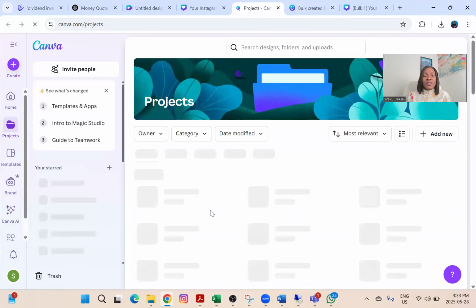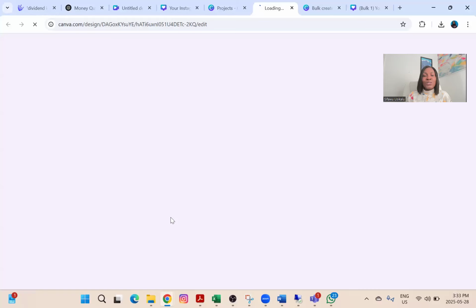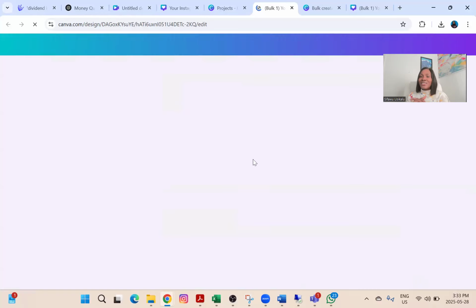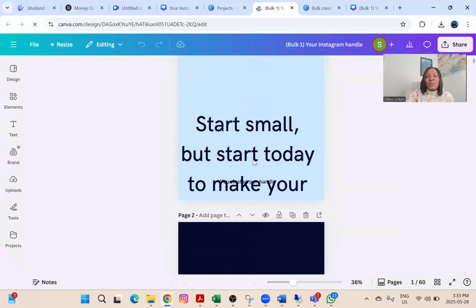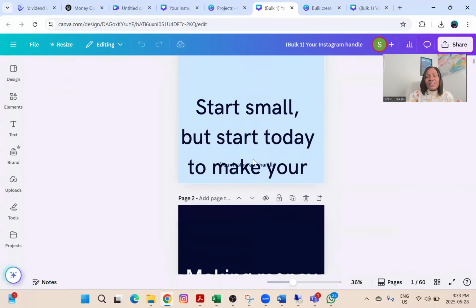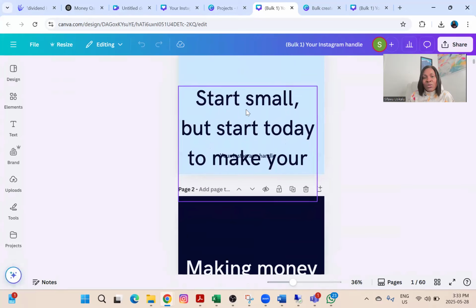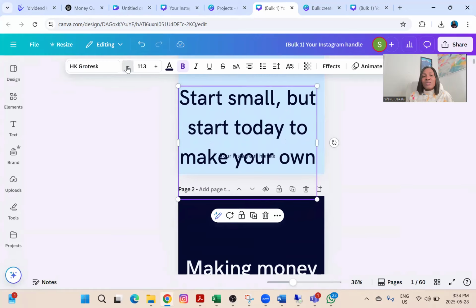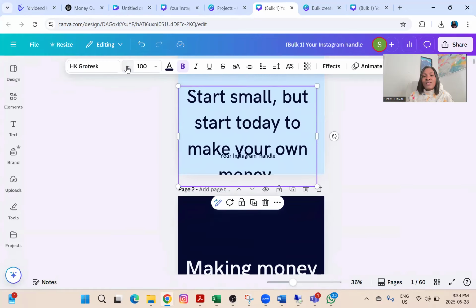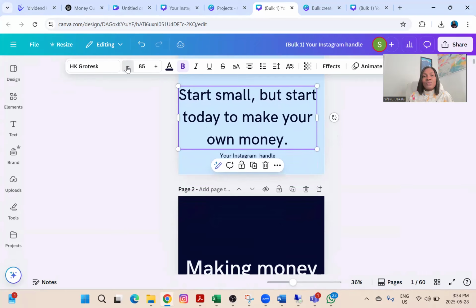So here it is. This is the one we just created. Let's see what it looks like. You can see it says, start small, but today make money. This one somehow needs adjusting. Maybe the font is too big. I can just reduce the font so that it comes to the middle.